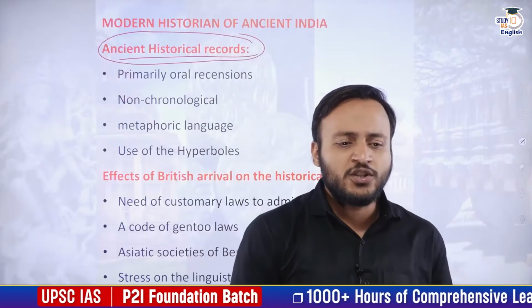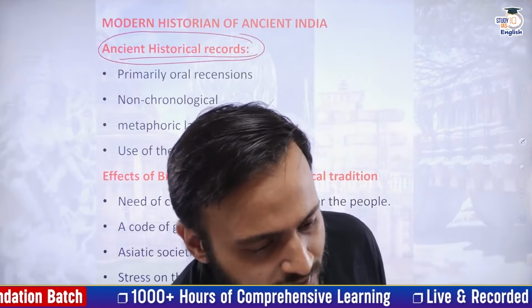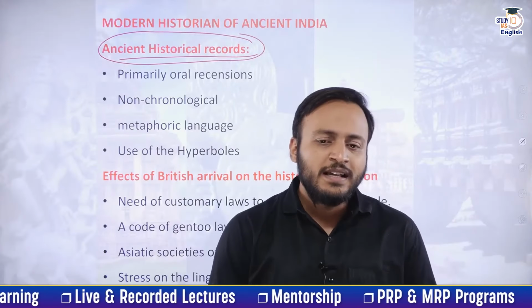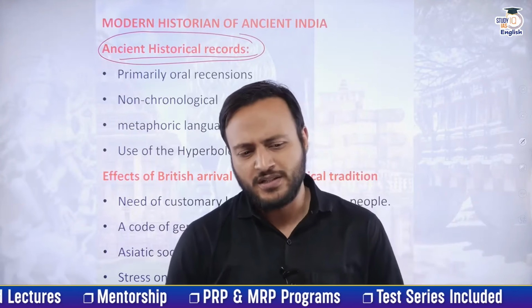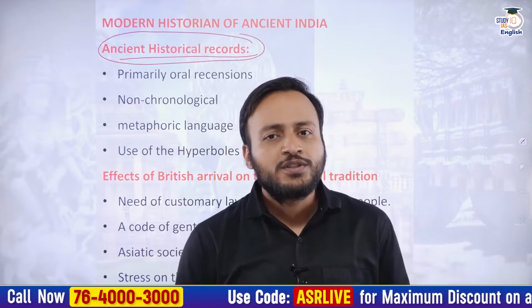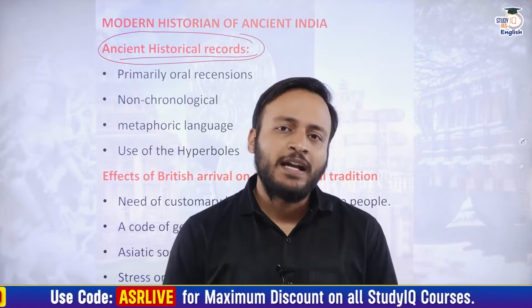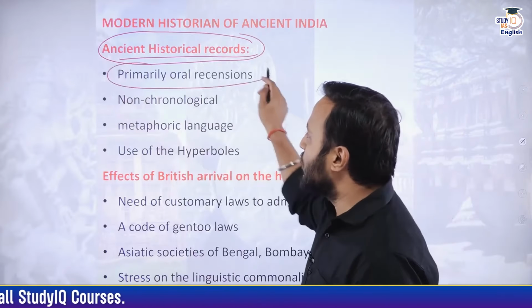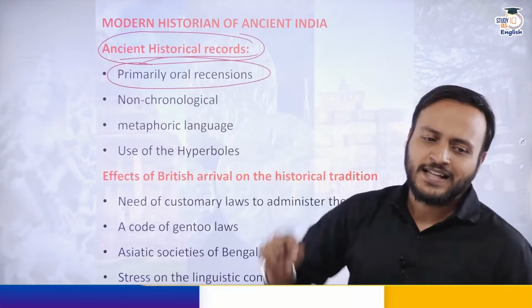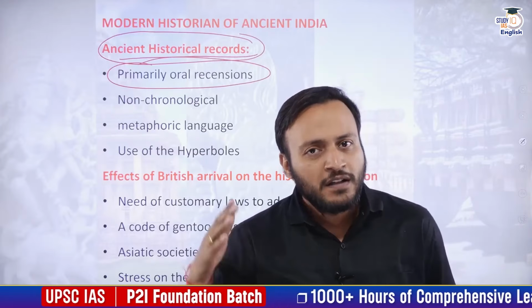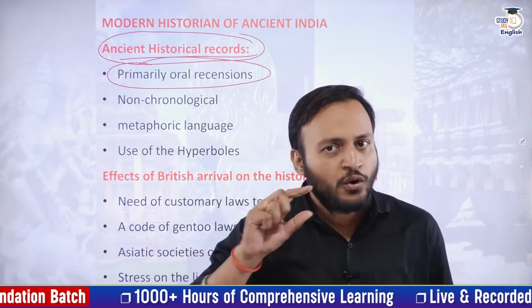If we talk about the ancient historical records of India, they are very special records. Why are they special? Because the ancient Indian historical records have a few peculiar features. Those features were disclosed by the serious study of the ancient documents. From that study, we got to know that our historical documents were primarily oral recensions. What is the meaning of oral recensions? In India, we had the tradition of transmission of knowledge through oral recensions.